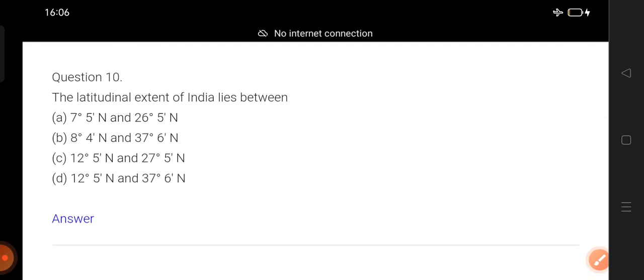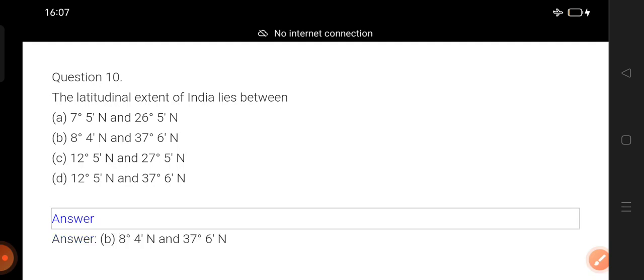Now, question number 10. The latitudinal extent of India lies between which latitudes? Just remember, recall, and answer. Counting begins: 1, 2, 3.